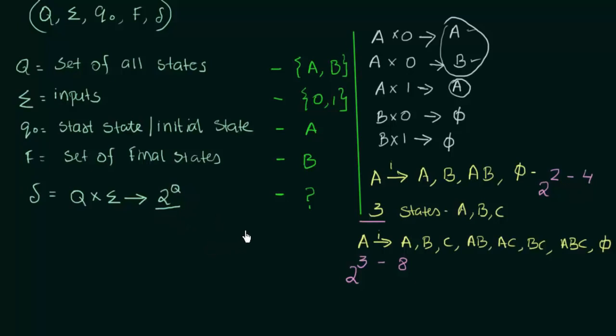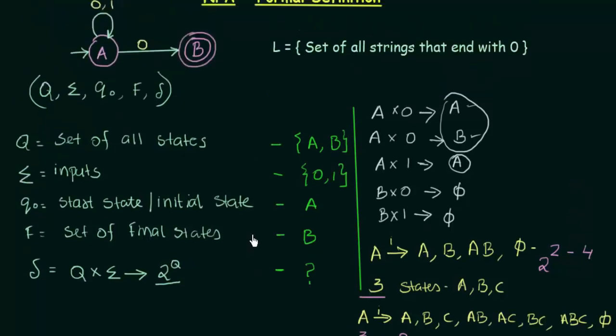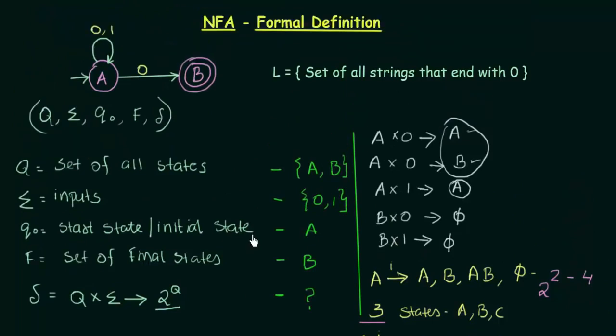Alright, so that was the formal definition that we could give to our NFA. It is defined using 5 tuples: Q, sigma, q naught, F, and del, where Q, sigma, q naught, and F are the same as in DFA, and the only different thing is the transition function del, which maps Q cross sigma to 2 power Q. I hope this made the formal definition of NFA clear to us.